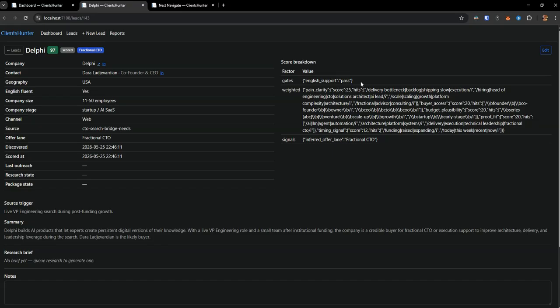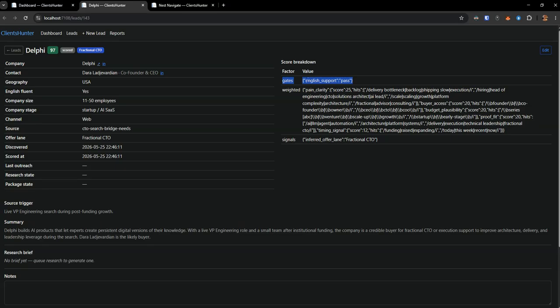In the client system, you saw that we have these gates, which basically ask whether something is blocking this. If it's like, we only want people that can speak Hindi, okay, fine, I don't speak Hindi. I speak seven languages, but Hindi is not one of them.